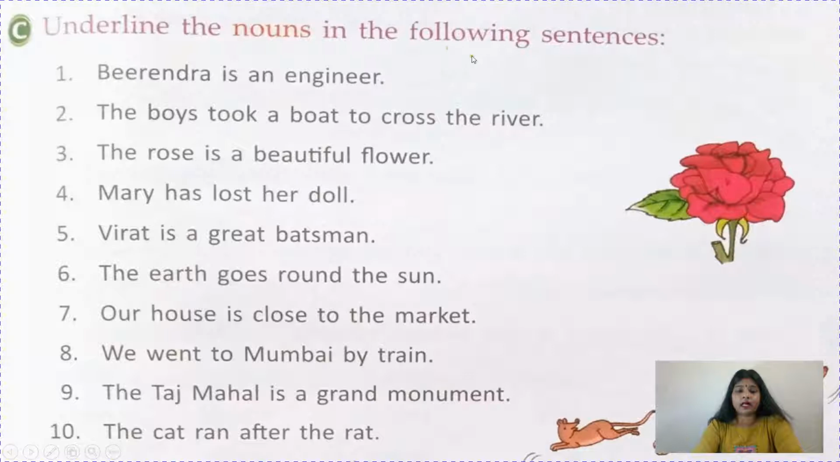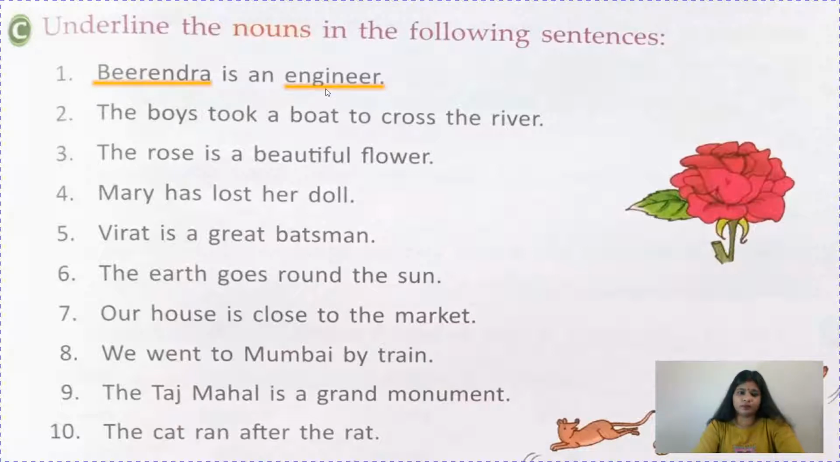Now underline the nouns in the following sentences. So before doing this exercise, again I want to tell you what is a noun. So learn like this, take out your fingers and learn. A noun is a name of a person, place, animal or thing. And children, in animal, birds can also come. Fine. So Birendra is an engineer. So children, Birendra is a name of a person, and engineer will also come under the category of a person only, like engineer, doctor, driver, lawyer, judge, anything.